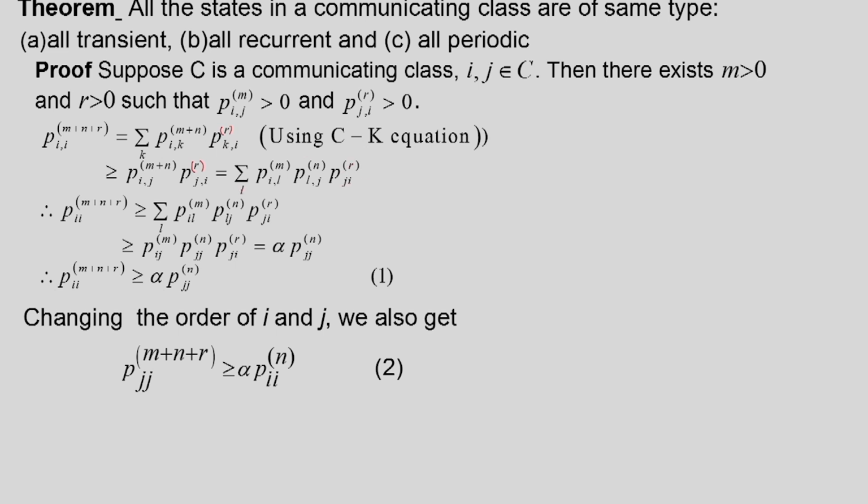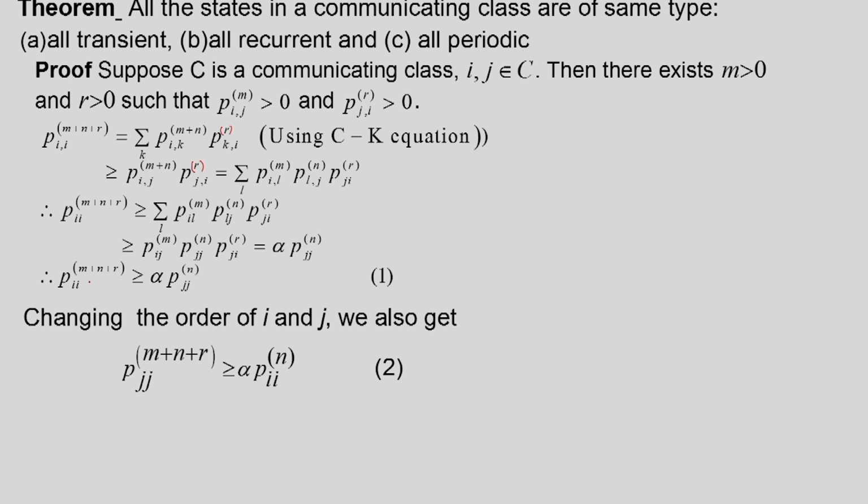Since it is summation over l, we will consider only one value of l, that is l is equal to j. Then this quantity is greater than or equal to P_ij^(m) into P_jj^(n) into P_ji^(r). Now I know that this quantity is non-zero, this quantity is non-zero, and their product we can write as alpha. So this way it will be P_jj^(n) multiplied by alpha.